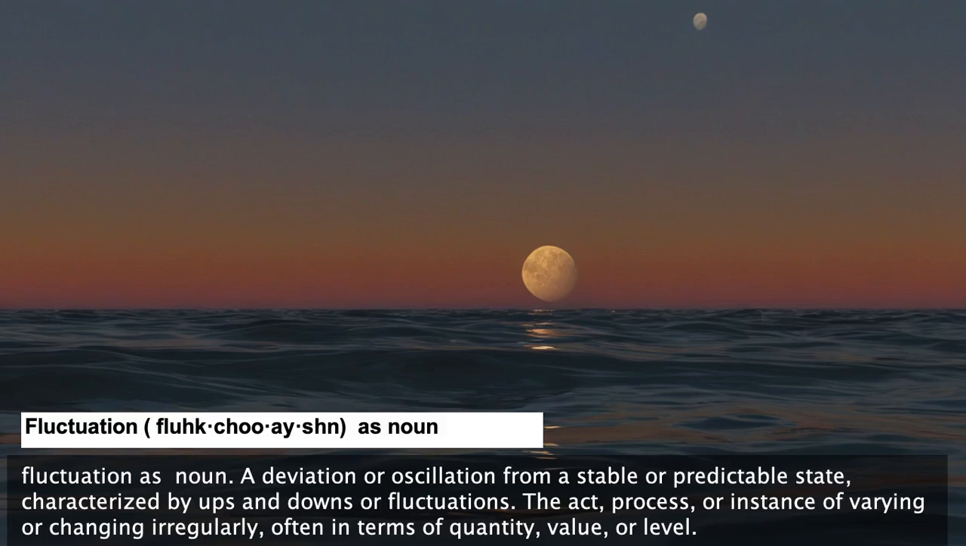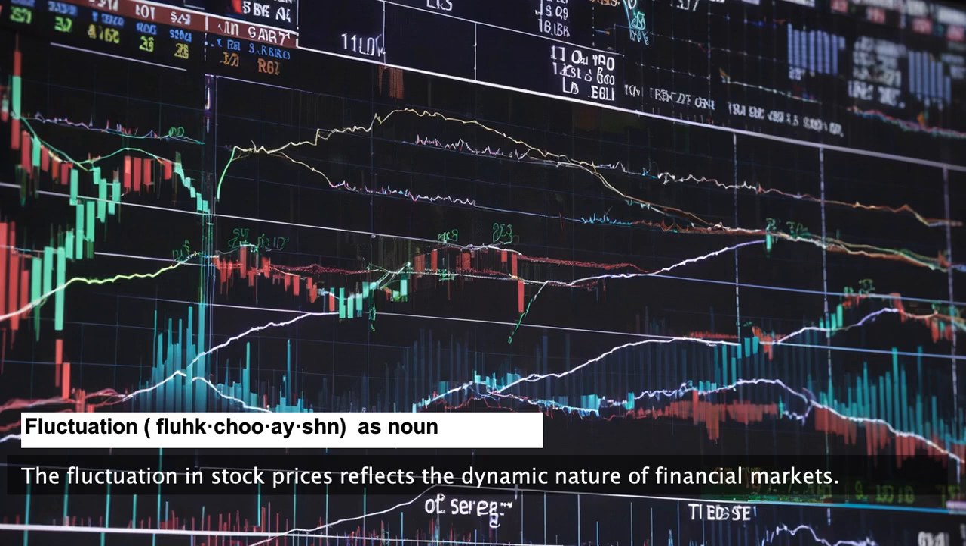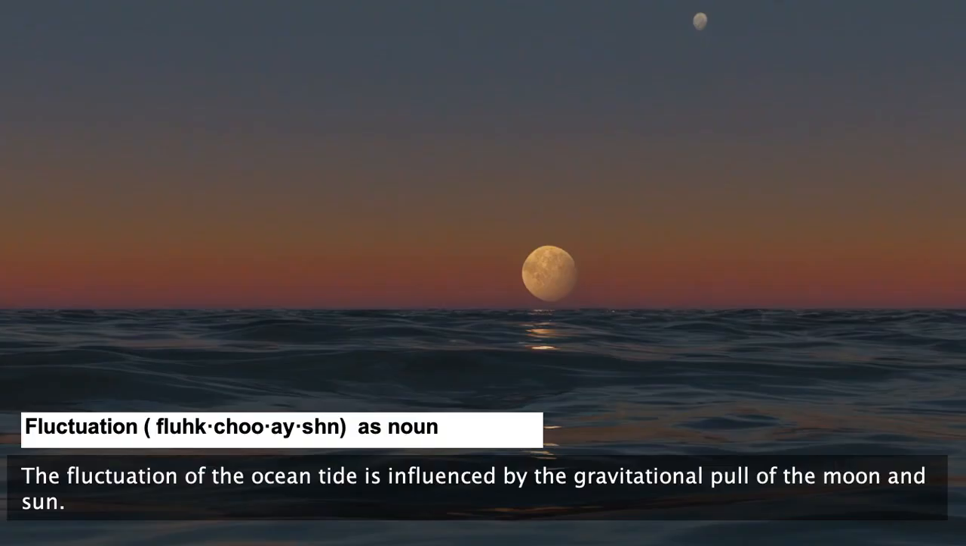Fluctuation, as noun. A deviation or oscillation from a stable or predictable state characterized by ups and downs. The act, process, or instance of varying or changing irregularly, often in terms of quantity, value, or level. The fluctuation in stock prices reflects the dynamic nature of financial markets. The fluctuation of the ocean tide is influenced by the gravitational pull of the moon and sun.